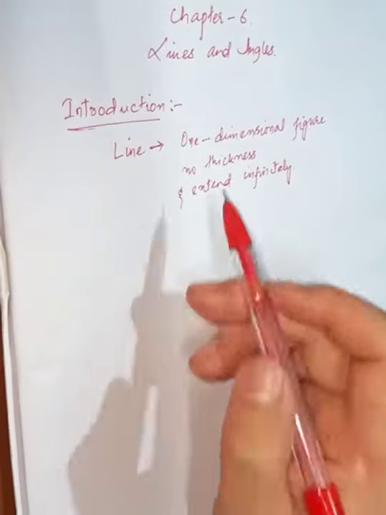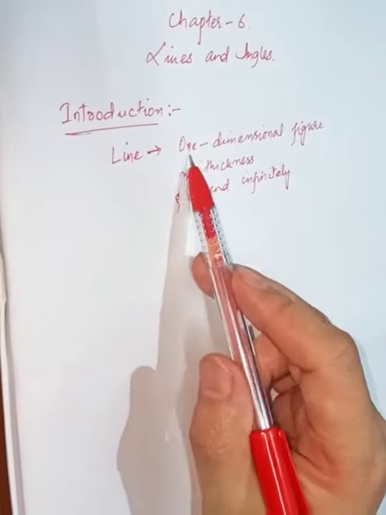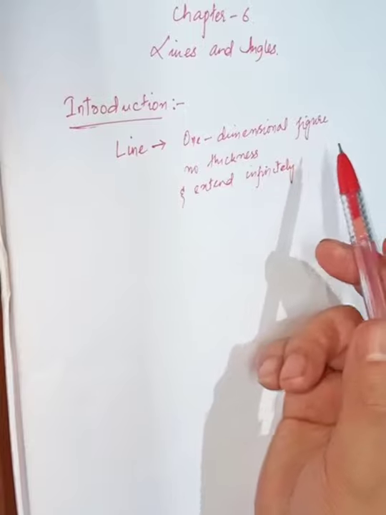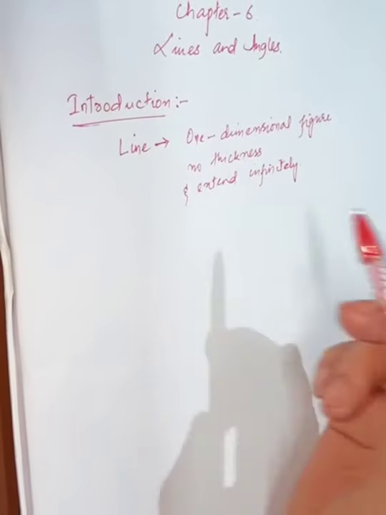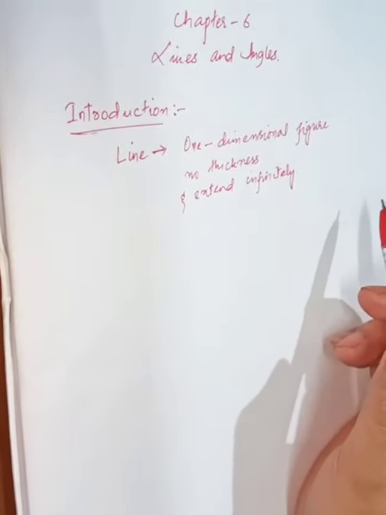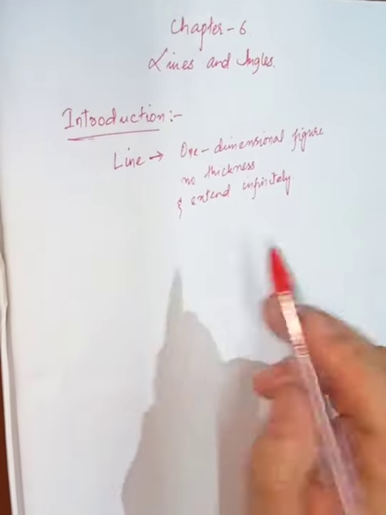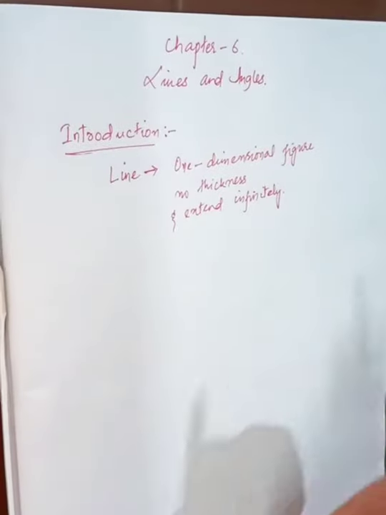So the definition of a line is that a line is a one-dimensional figure with no thickness and extends infinitely. That means a line has no ending. Yes, it has no ending, it has no thickness.